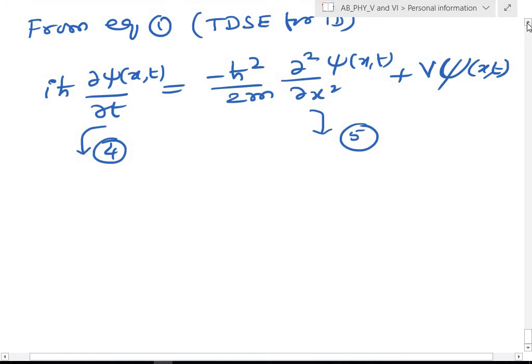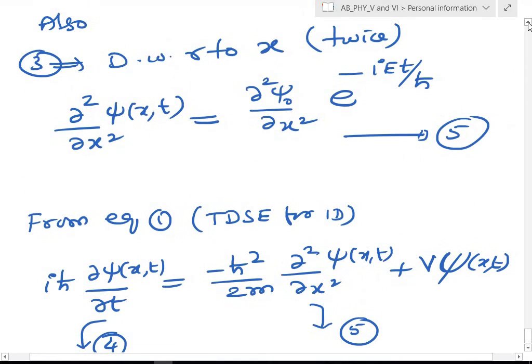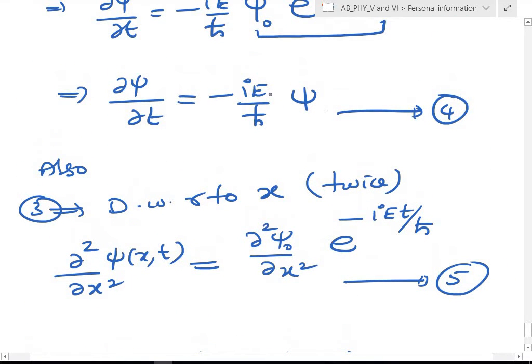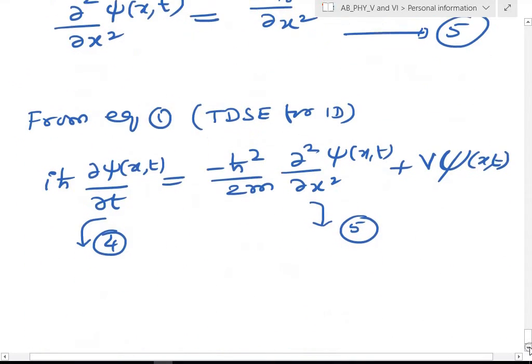So what is equation 4? Equation 4 gives -i E/ħ psi.